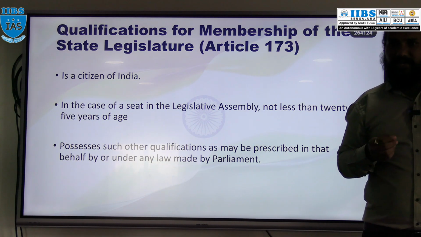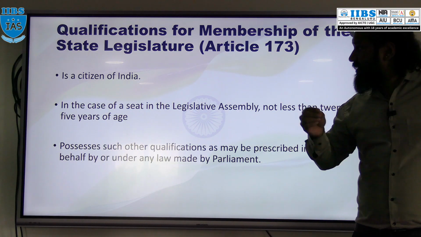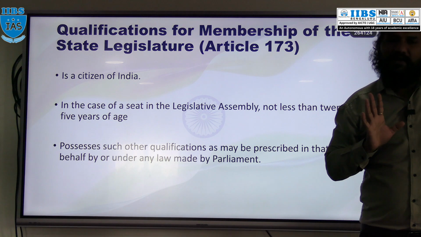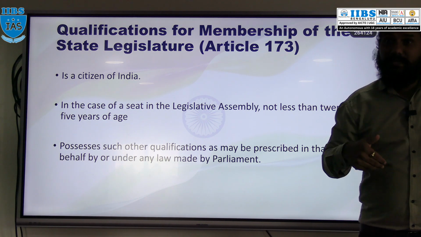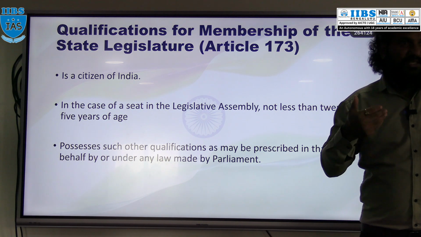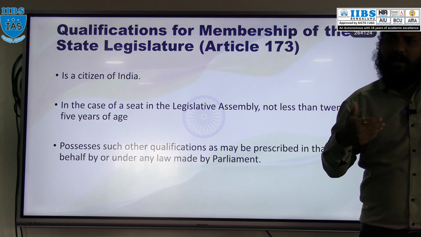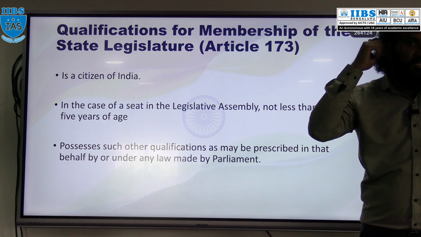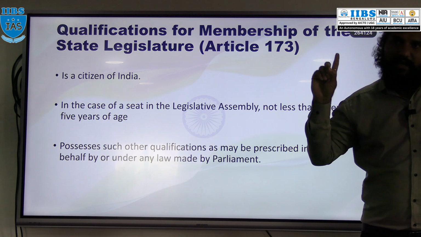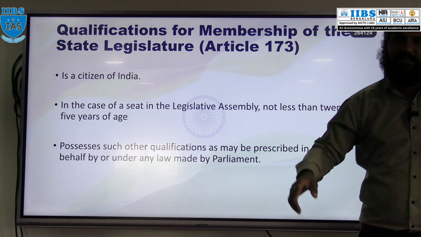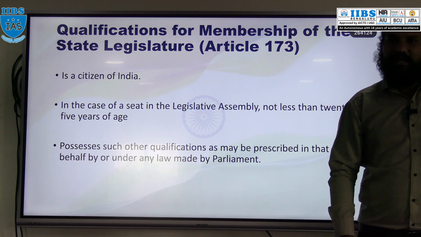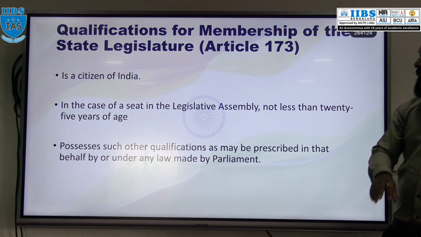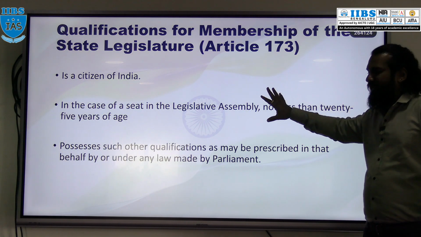What is the qualification to become an MLA? In the constitution it is clearly mentioned that the person must be a citizen of India. If a person becomes an MLA as a citizen of India, and later he gets the citizenship of a foreign country, at that time his Indian citizenship will be lost. At that time he will also lose his seat in the legislative assembly. So that's why a person must be a citizen of India.